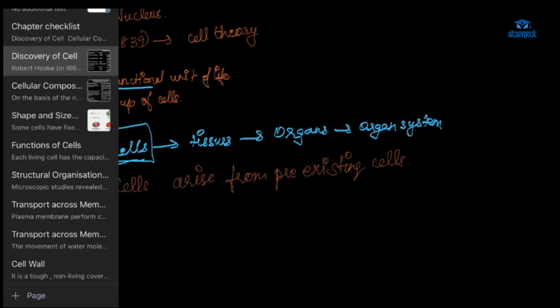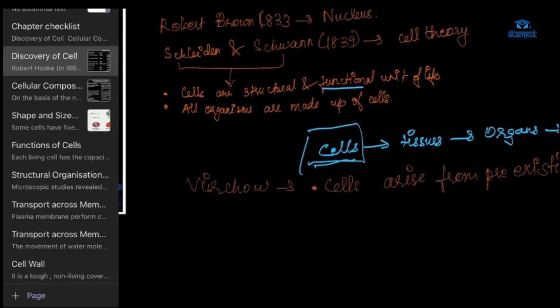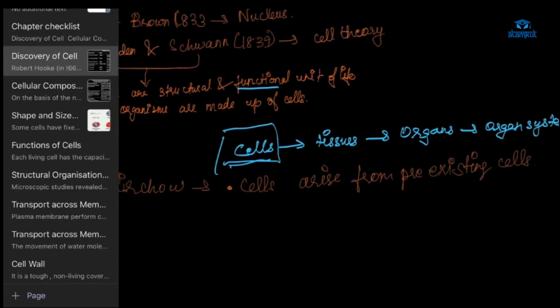Are you getting me, Shazan? Three points. Cells are the structural and functional unit of life. All organisms are made up of cells. And all cells come from pre-existing cells. What do I mean by that? One cell arises from another cell. The cell which exists from before gives rise to another cell. You got it now, right, Shazan?